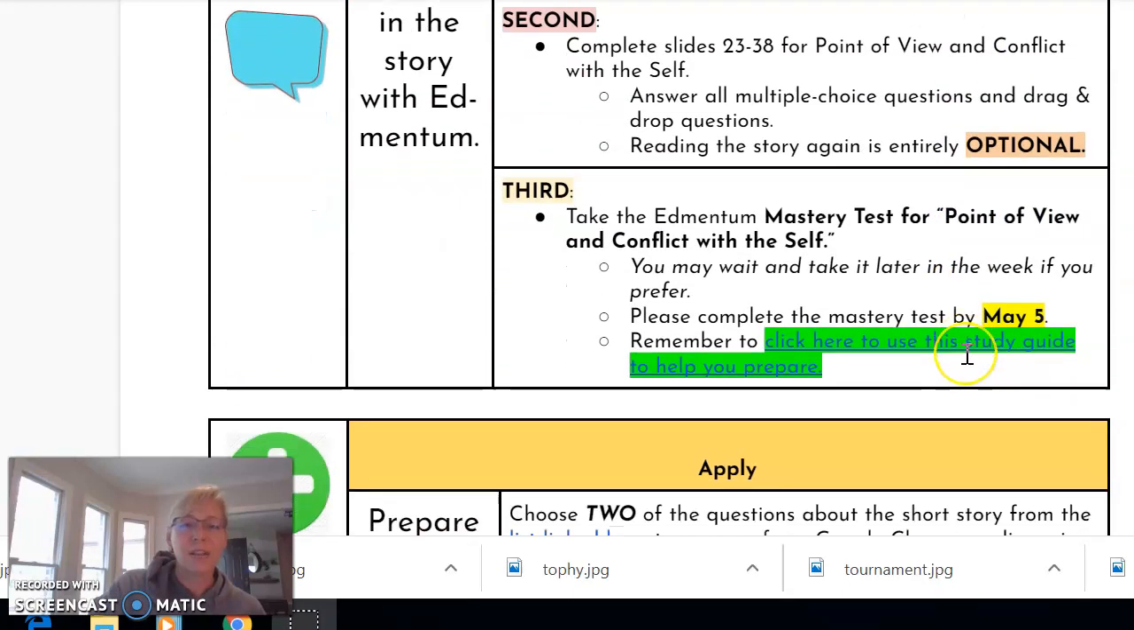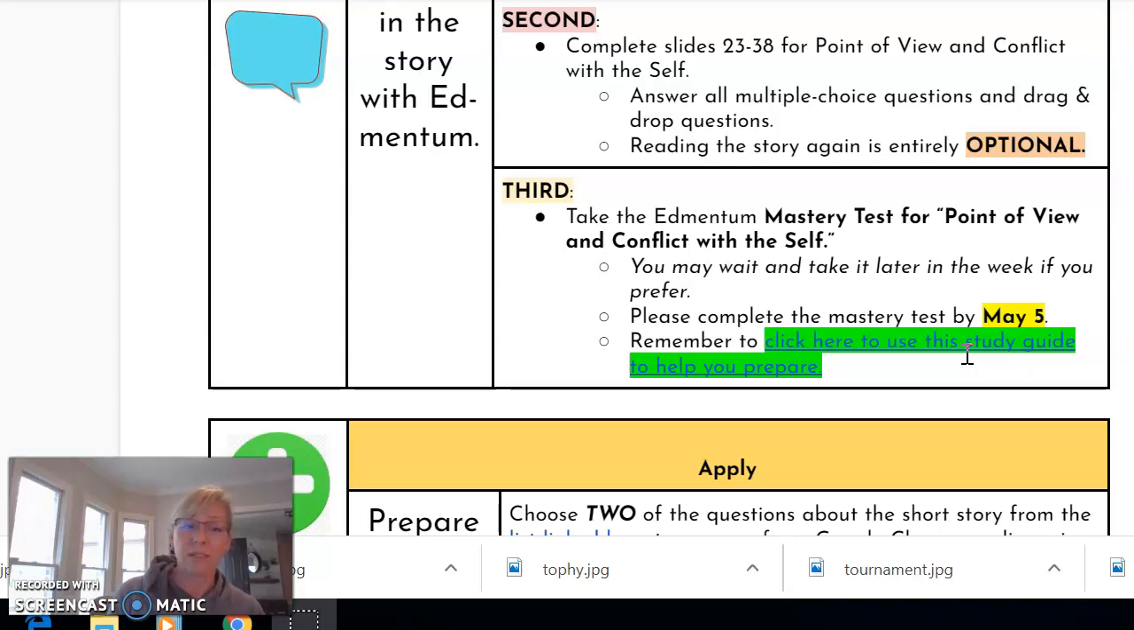And then you're going to take the mastery test for this whole unit that we did last week and this week. Use the study guide. The study guide has everything on it that's in the test, and this is an open note test. The score for the test also will be recorded in Student View. Please take the test by May 5th.